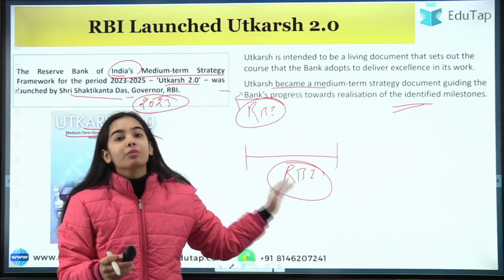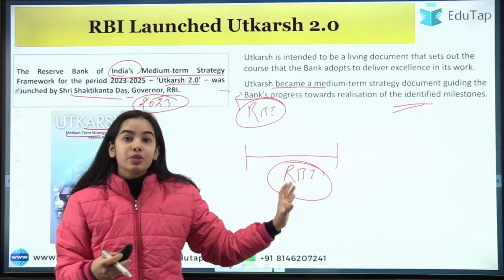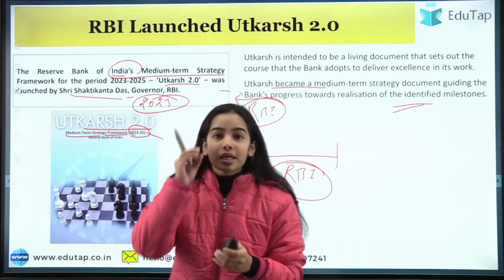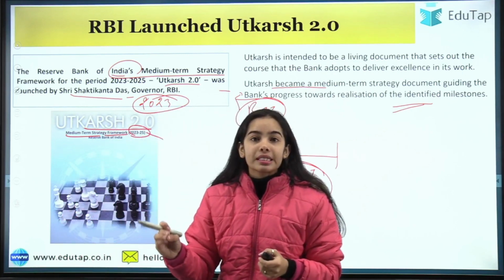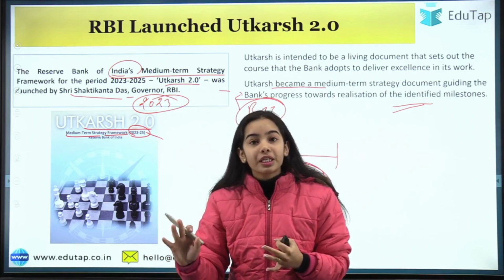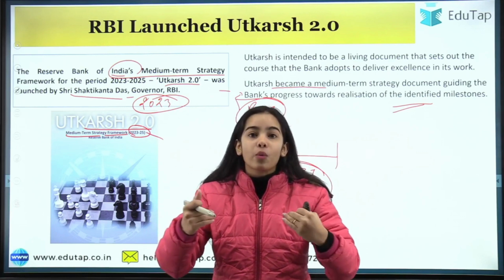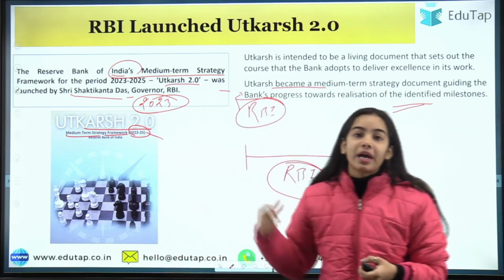Okay, similarly the RBI is also an organization that should have a strategy plan to progress. On some things it will progress now. It should have some vision, it should have some mission, the core purpose should be there for the organization on which path it will move forward. So that path is provided by the Utkarsh.